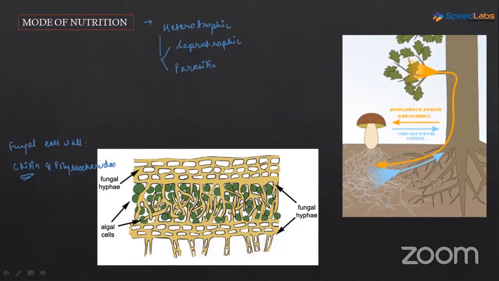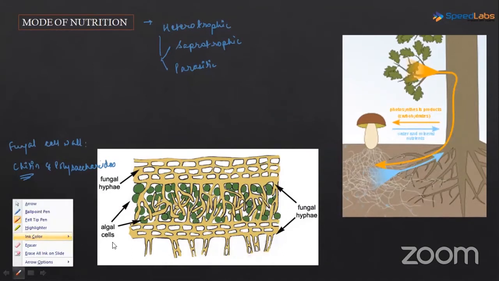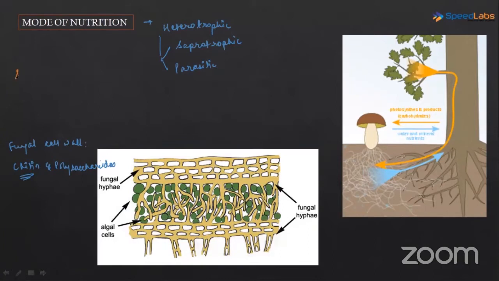Then we discussed symbiotic association. Very, very important thing. What is symbiotic association? It is like a very close relationship between two organisms that, in this case, are mutually benefiting each other. Both benefit each other here.